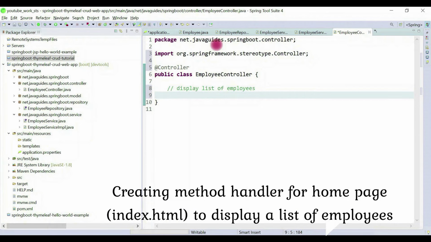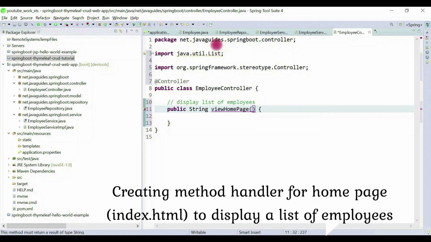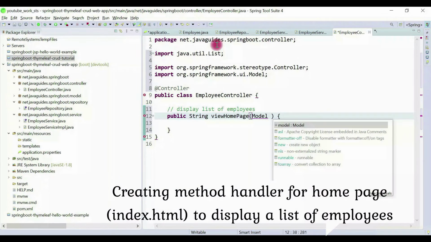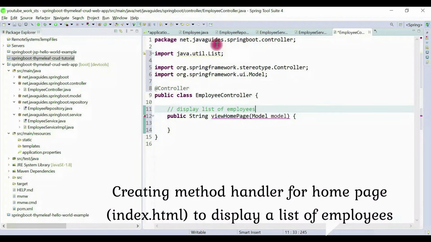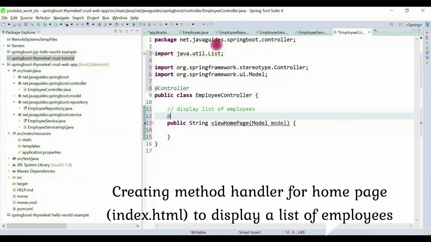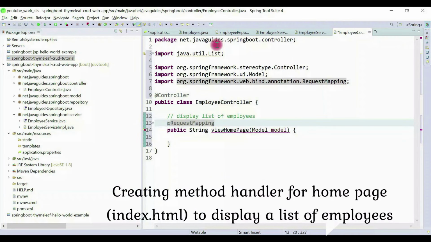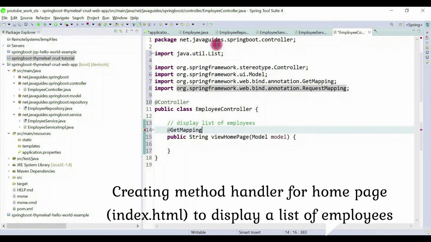All right, let's create a public handler method, and we need to supply a list of employees to the view layer. For that we need to use a Model here. And let's annotate this handler method with the @RequestMapping annotation, or we can also use the @GetMapping annotation.